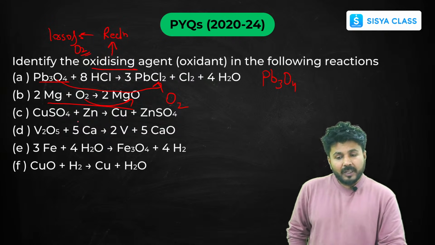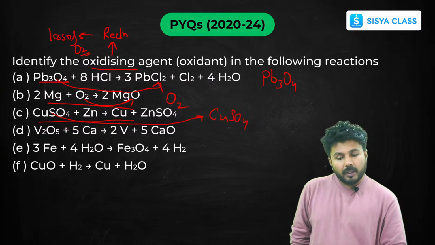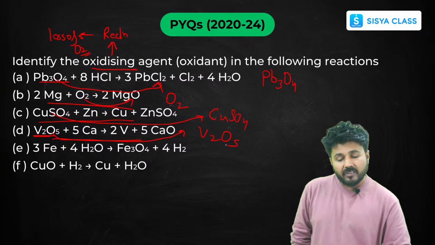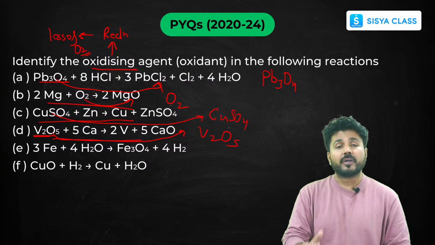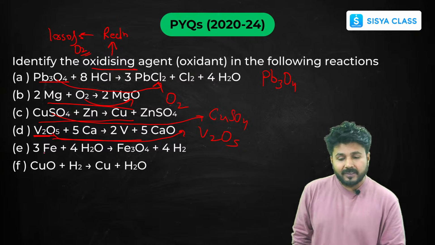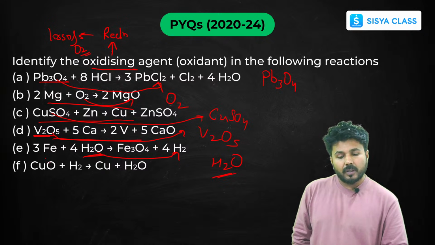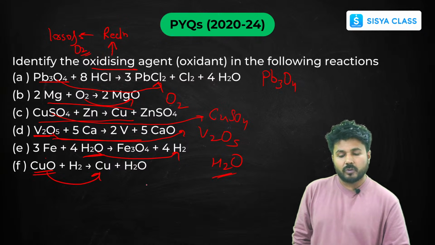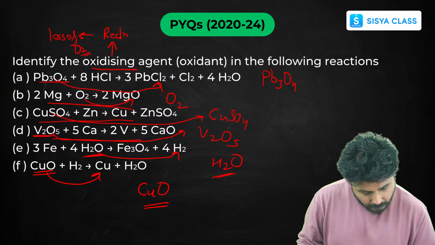Okay. Now here you can see this copper is losing oxygen. So this CuSO4 is your oxidizing agent. Now here this vanadium is losing oxygen. So your V2O5 is your oxidizing agent. You just have to write the compound. You don't have to discuss it anymore. Okay, you can just save your time like that. Okay, now here you can see that H2 is reducing oxygen, so your H2 will be your oxidizing agent. Now here copper is reducing oxygen, so CuO will be your oxidizing agent.